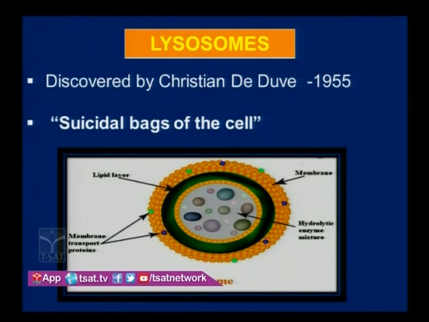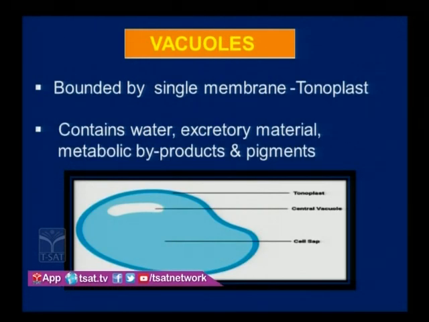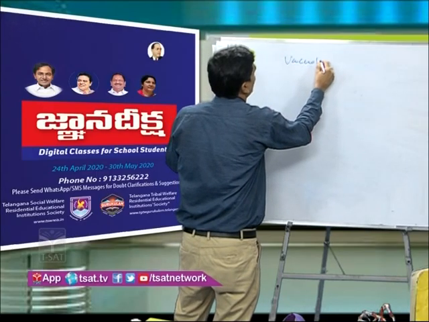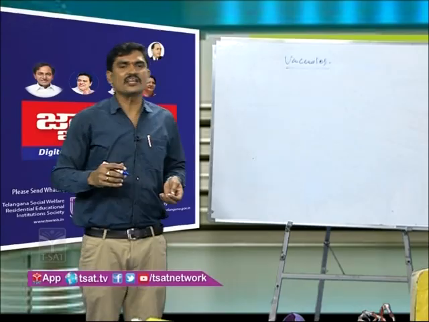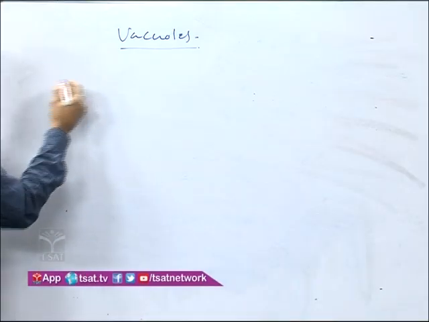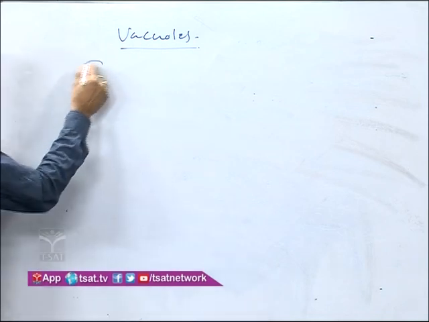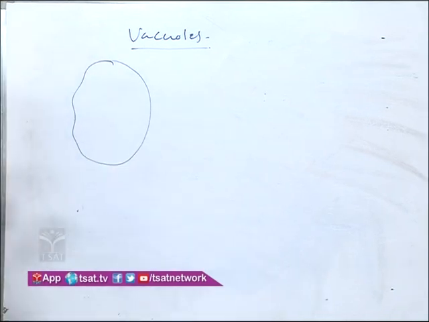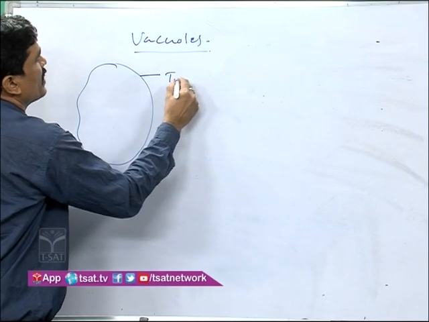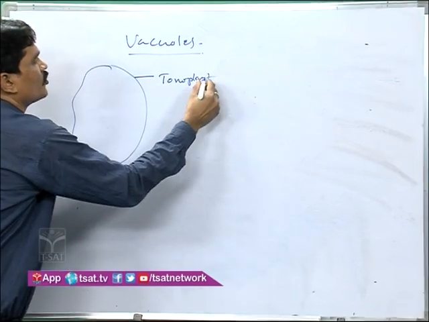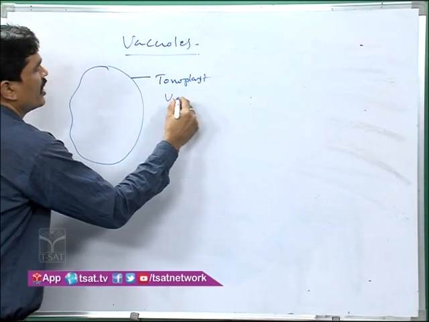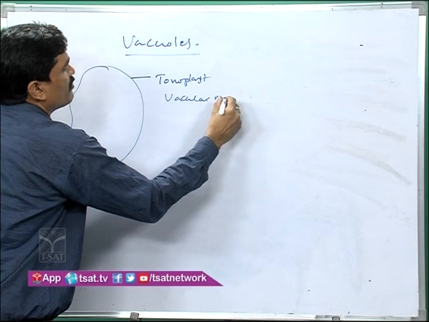Let us go to the next cell organelle: vacuole. Vacuoles were discovered by Anton van Leeuwenhoek. These are non-cytoplasmic sac-like structures bounded by a single membrane. This single membrane is called the tonoplast. It is also called the vacuolar membrane.